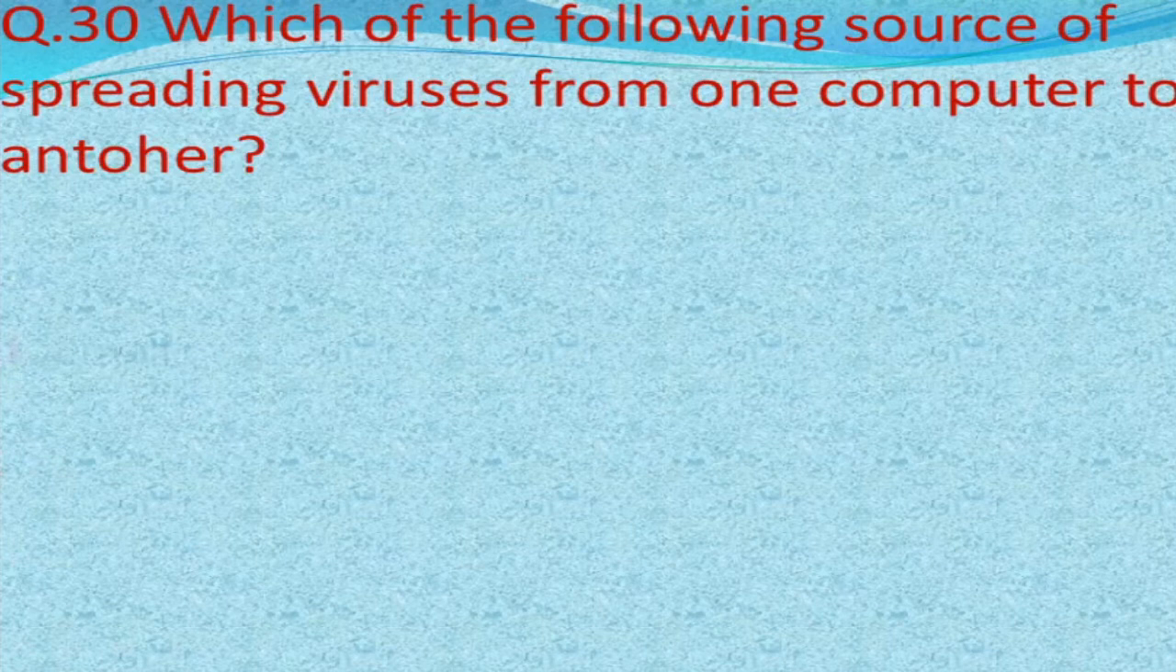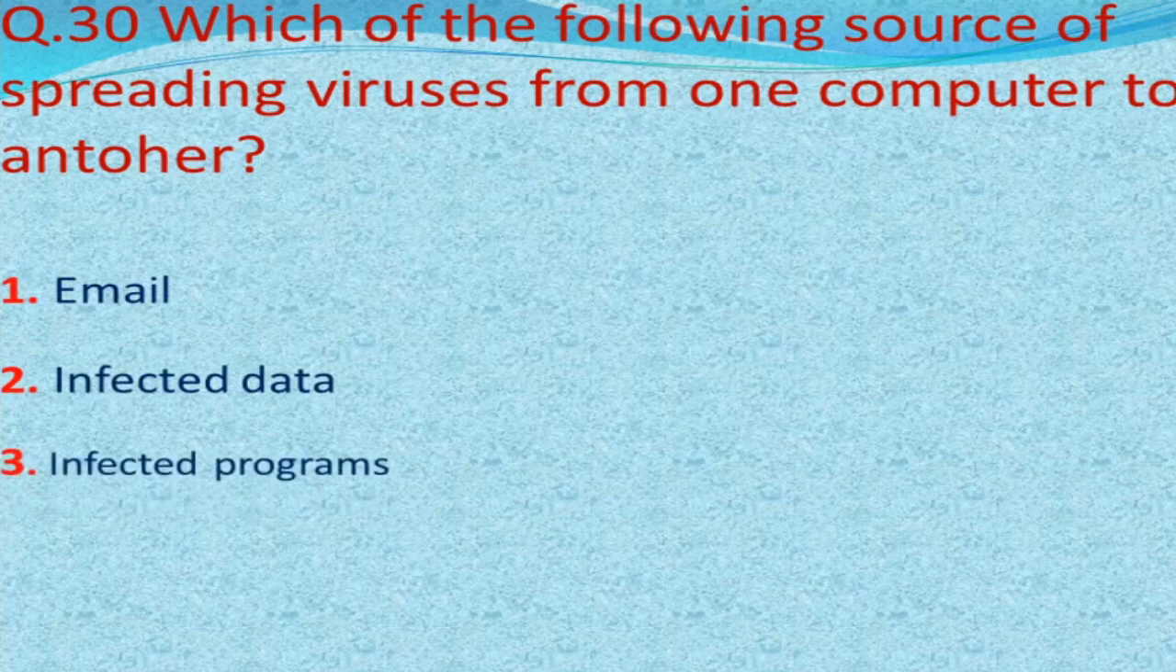Next question is, which of the following is a source of spreading viruses from one computer to another, and our options are email, infected data, infected program, all of the above, and our correct answer is all of the above.